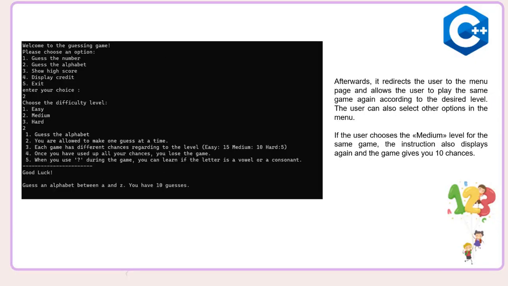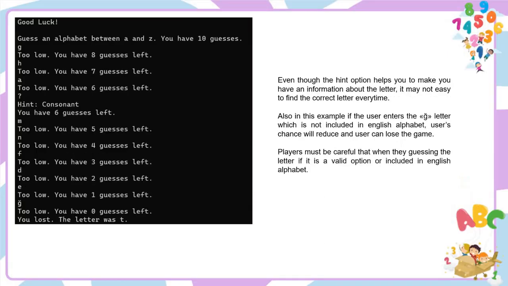In medium level, users have 10 chances to guess the correct letter, and as always, an instruction appears on the screen to tell about the game mode. Even though the hint option helps you to have information about the letter, it may not be easy to find the correct letter all the time. In this scenario, if the user enters a letter which is not in the English alphabet, their chances will be reduced. Users should be careful when guessing the letter that it is included in the English alphabet.